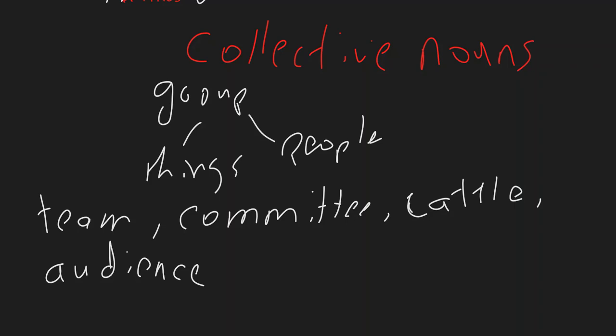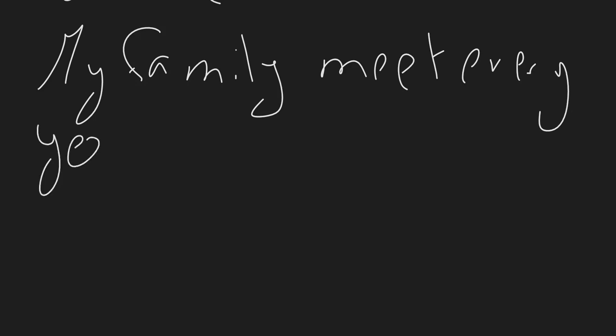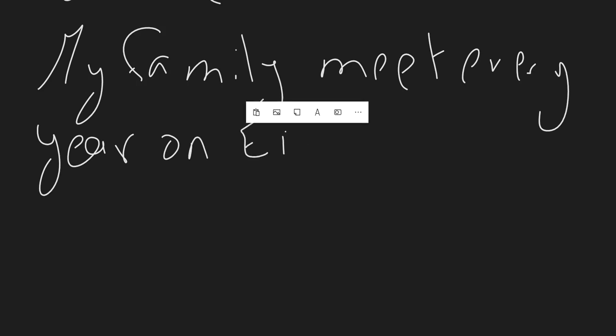Now, the question is, since it's a noun that refers to a group of people or things, should it be treated as singular or should it be treated as plural? So let's look at this example. If I said, my family meet every year on Eid holiday. Alright?